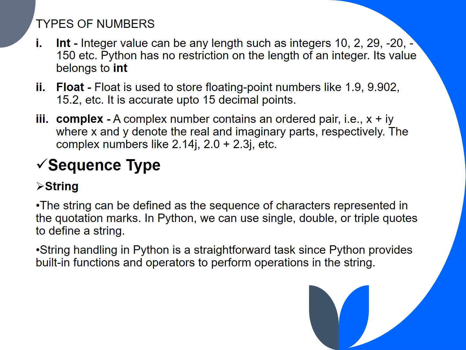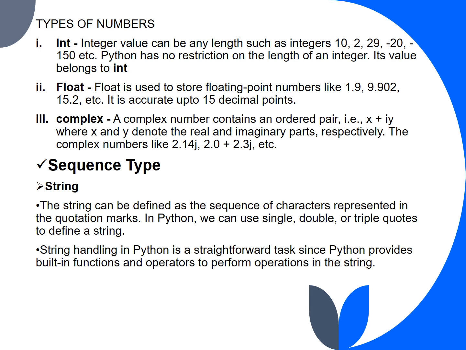Types of numbers. First is int. An integer value can be of any length, such as 10, 2, 29, minus 20, minus 150, etc. Python has no restriction on the length of an integer. Its value belongs to int. Next is float. Float is used to store floating point numbers like 1.9, 9.902, 15.2, etc. It is accurate up to 15 decimal points.